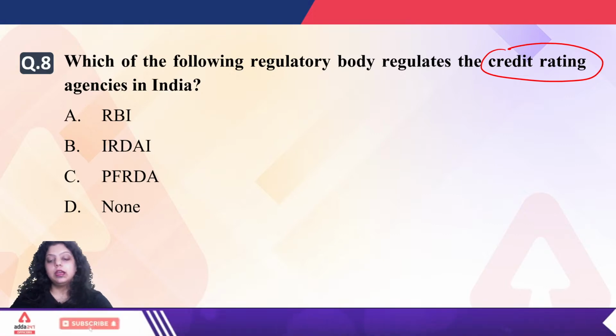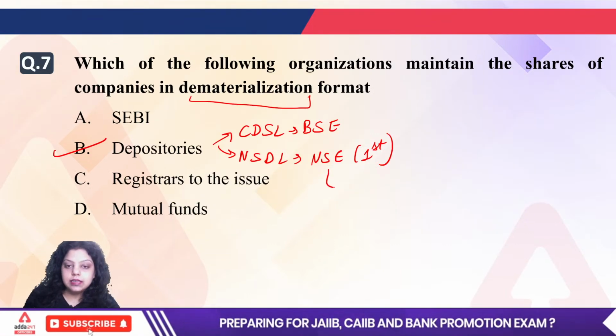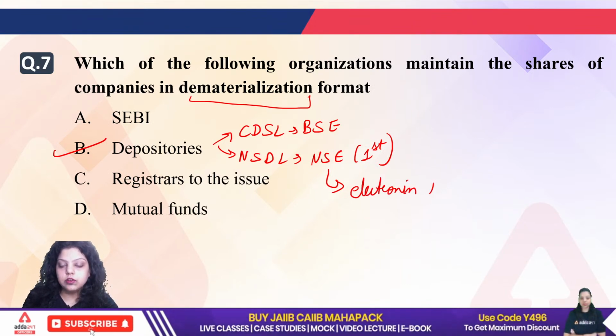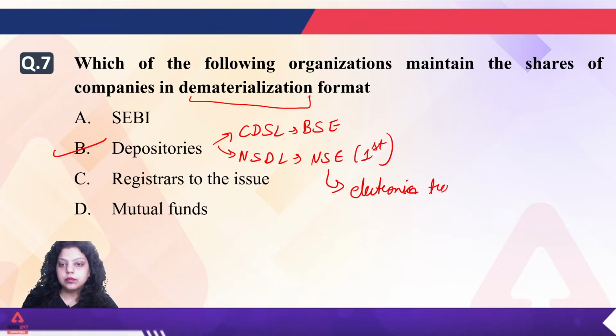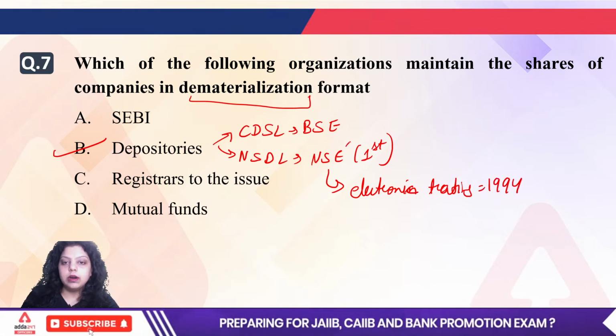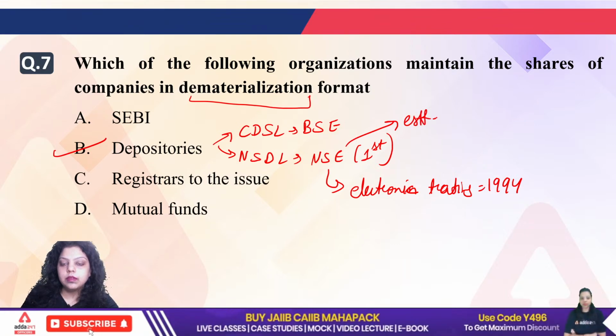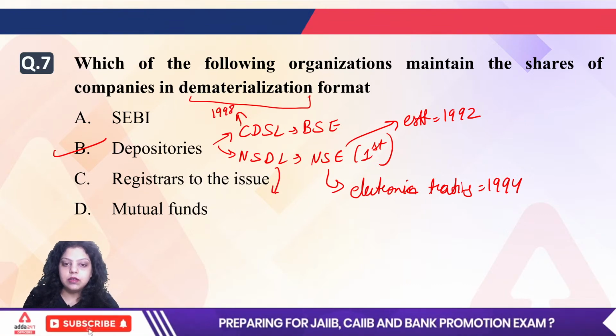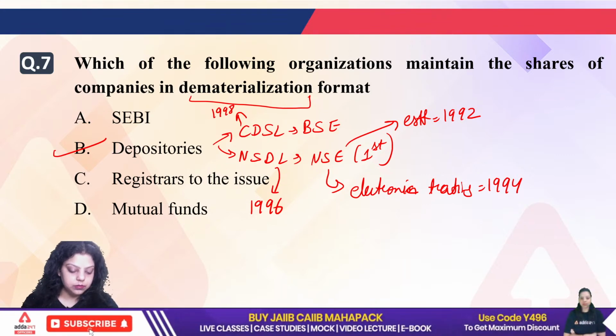But if I tell here that NSE started electronic trading in the year 1994, okay, it was established in the year 1992. CDSL was introduced in the year 1998. NSDL was introduced in the year 1996. So these are the years related to this.